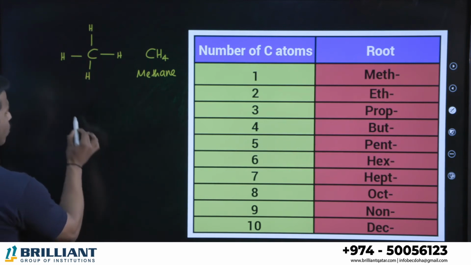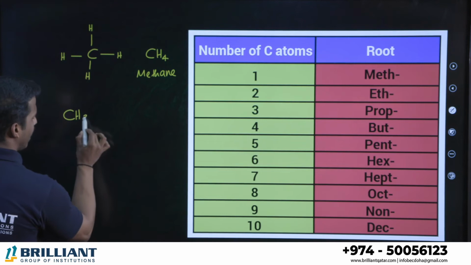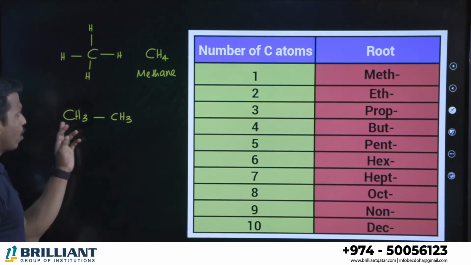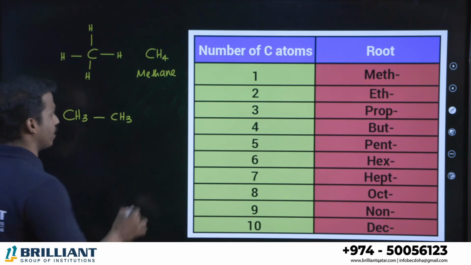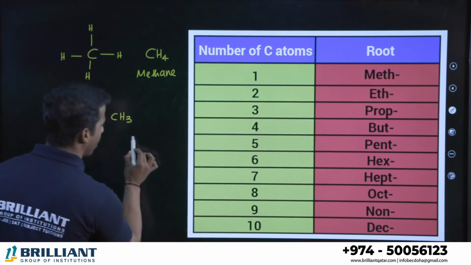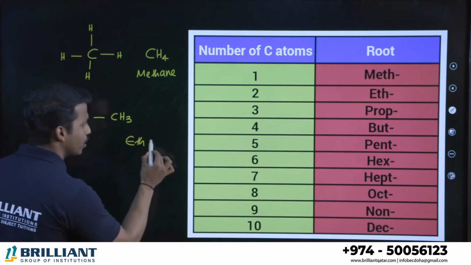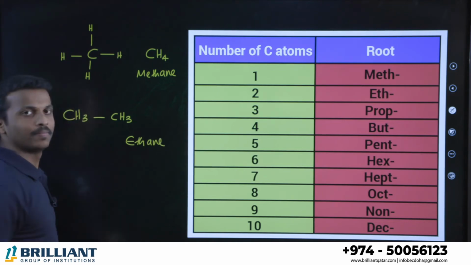Then what about the other one? If I'm writing CH3 single bond CH3, total how many carbons are there? 2 carbons are there. So 2 carbon means what we will call "eth", right? And it is an alkane, all are single bonds. So we will call it ethane.